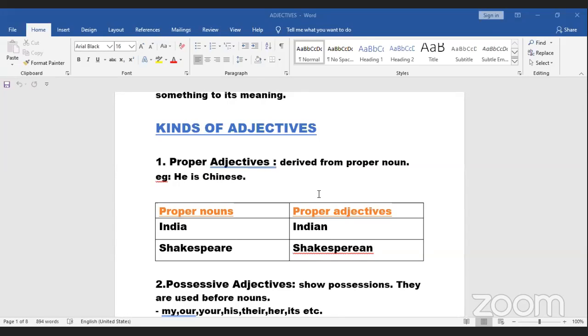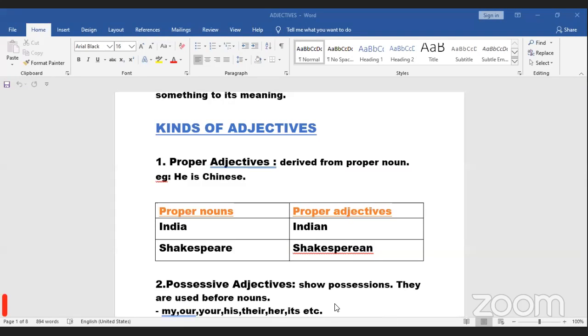So proper adjectives come from proper nouns. Another example I would give is Buddhist monastery. Buddhist comes from Buddhism, that is a religion. A Buddhist monastery is devoted to Lord Buddha. British rule, British comes from Britain. So they are proper adjectives.